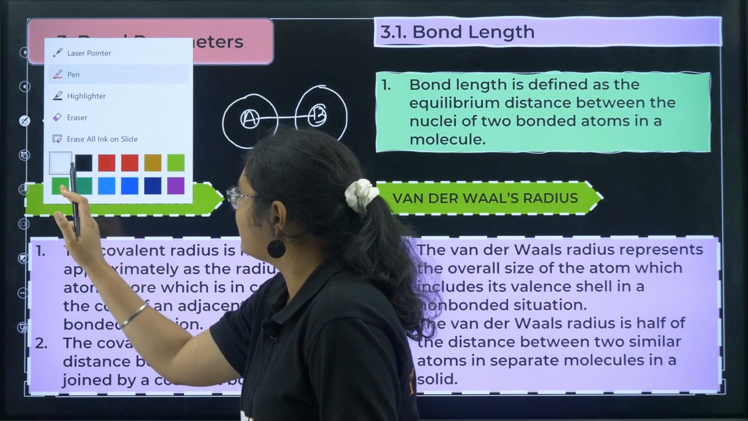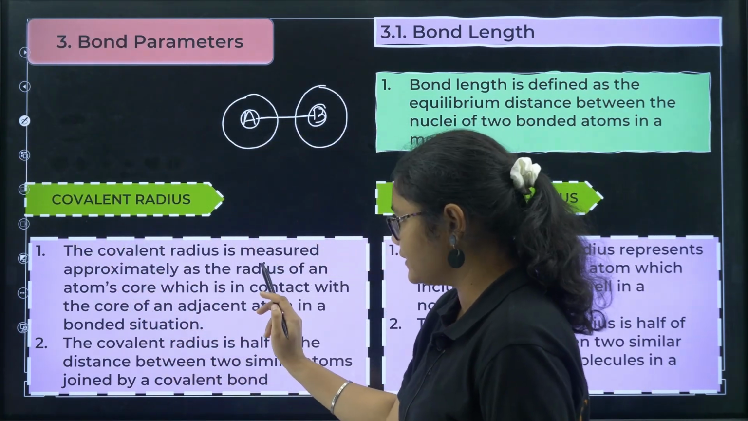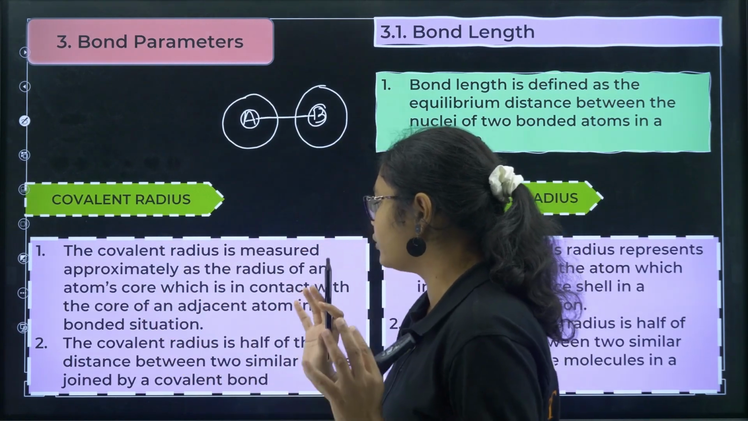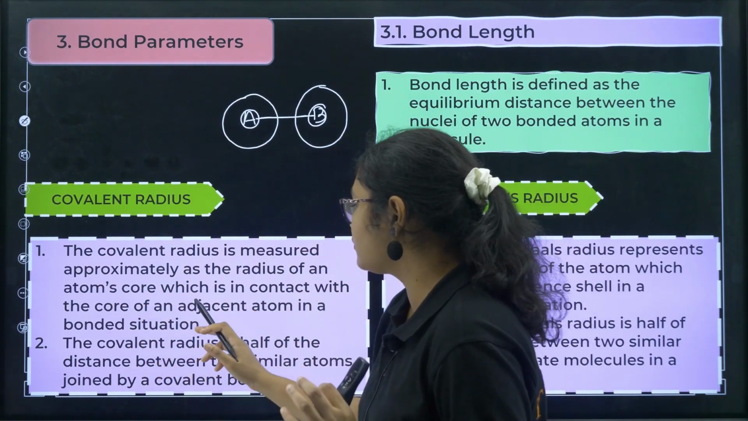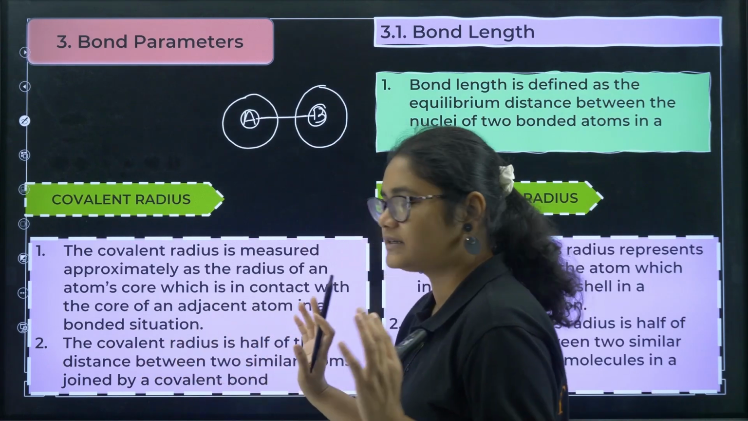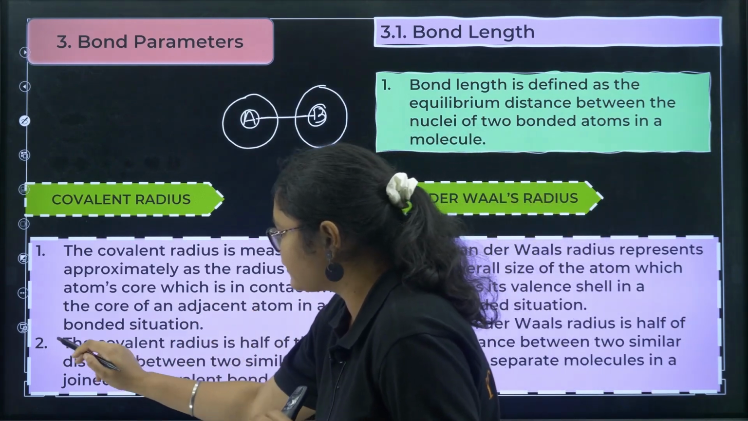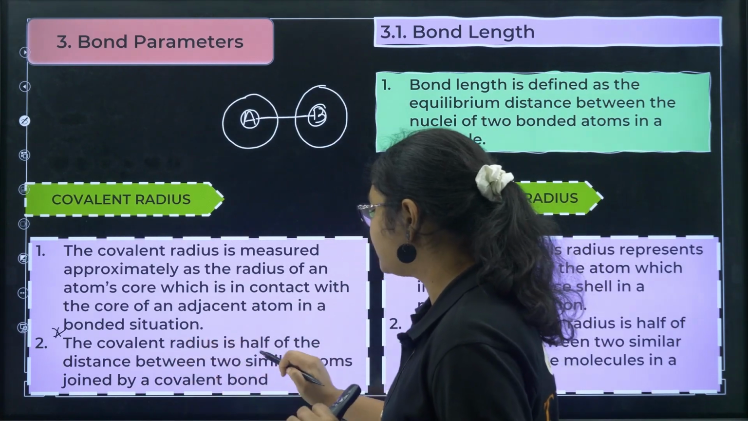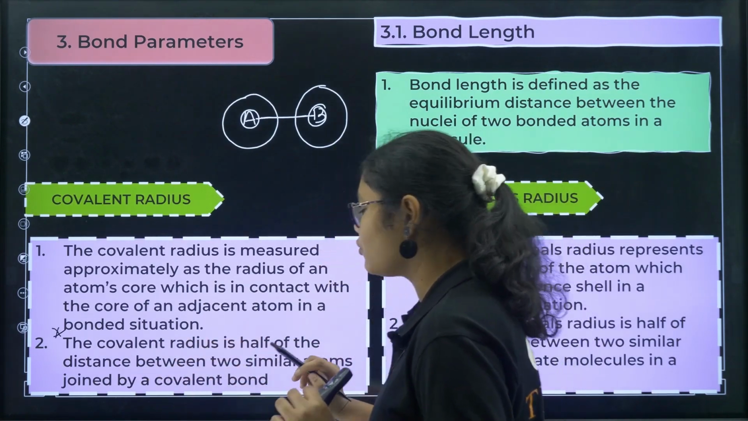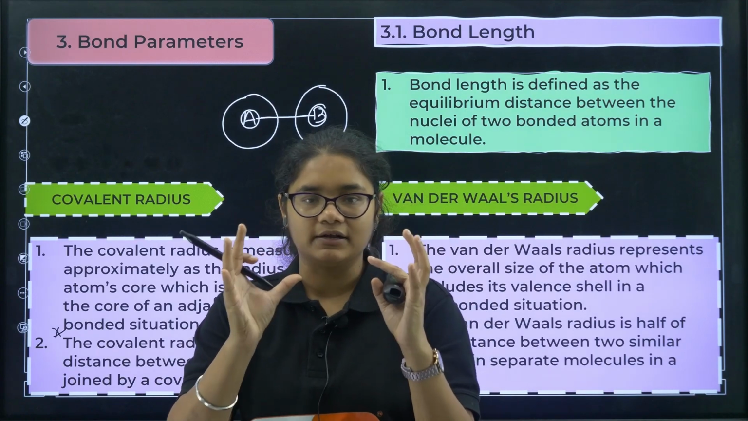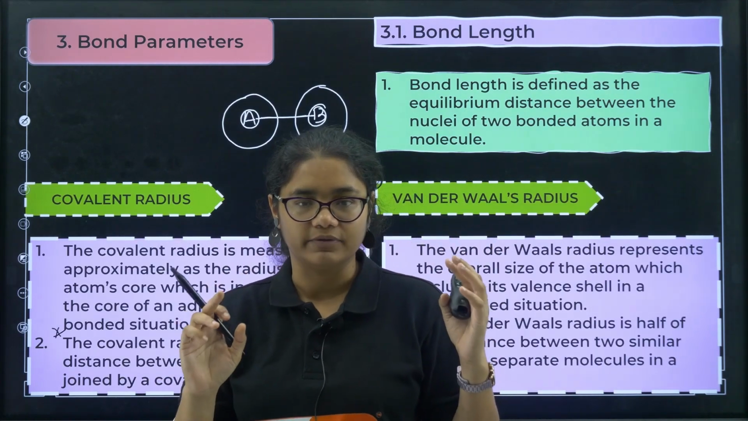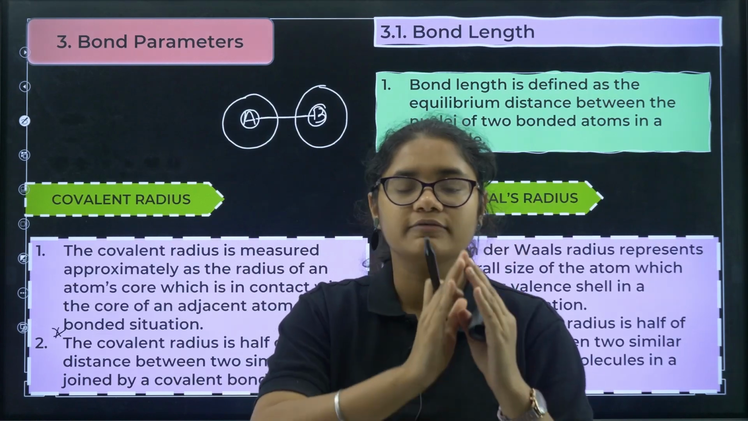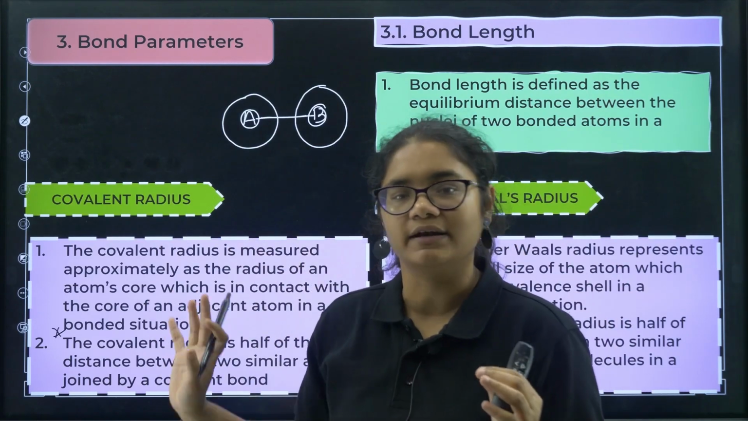Now see, the covalent radius is measured approximately as the radius of an atom's core which is in contact with the core of an adjacent atom in a bonded situation. Now this is very important. The covalent radius is half of the distance between two similar atoms joined by a covalent bond. When two similar atoms are joined by a covalent bond, half of their distance is called your covalent radius.